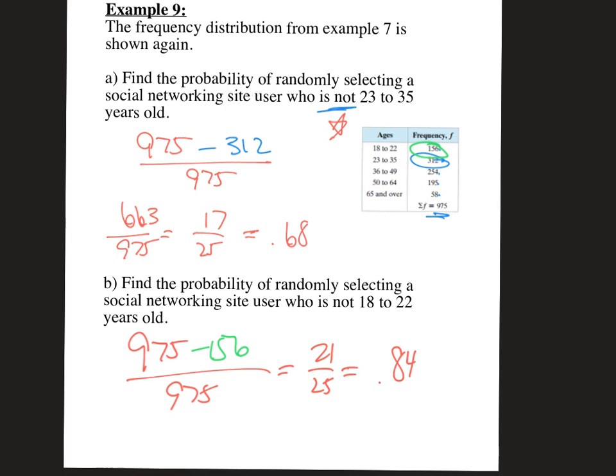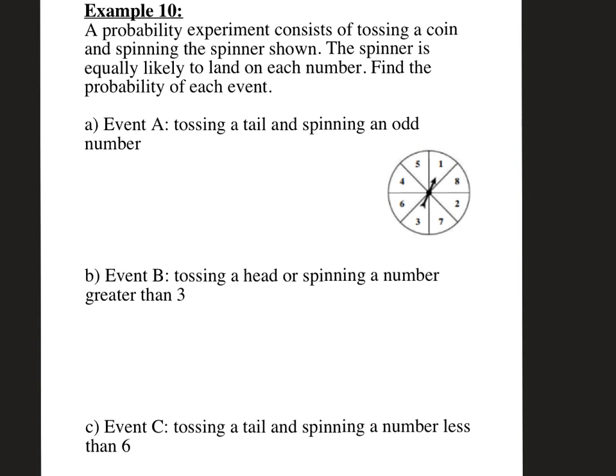All right, what do we got next? I think it's a spinner. The probability experiment consists of tossing a coin and spinning the spinner shown. The spinner has 1, 2, 3, 4, 5, 6, 7, 8 numbers, and we have to find the probability of each event. Tossing a coin has heads or tails, so that's 2 outcomes, and the spinner has 8 total numbers. So that is a possibility of 16 different outcomes.